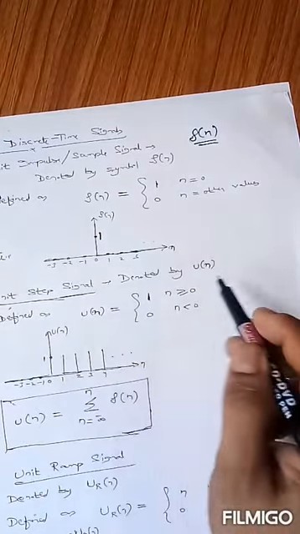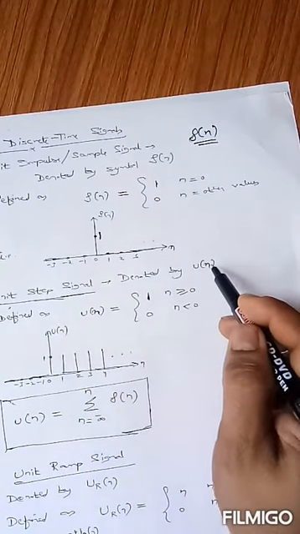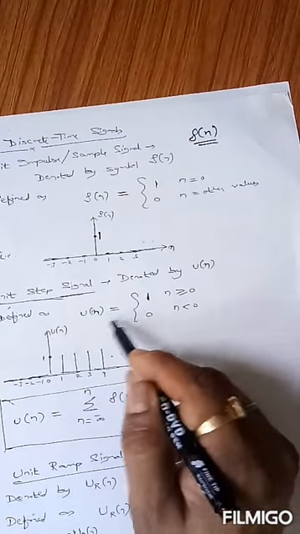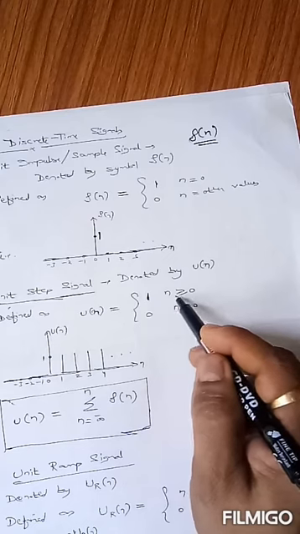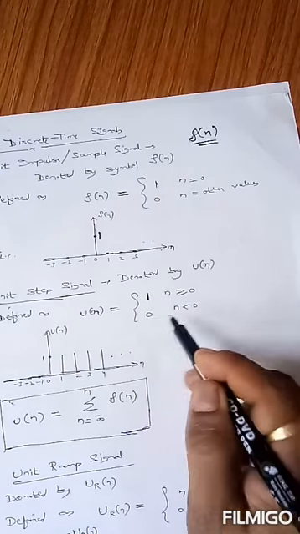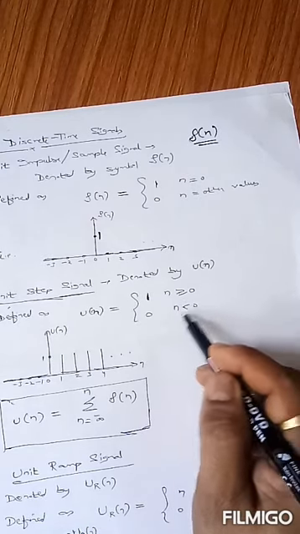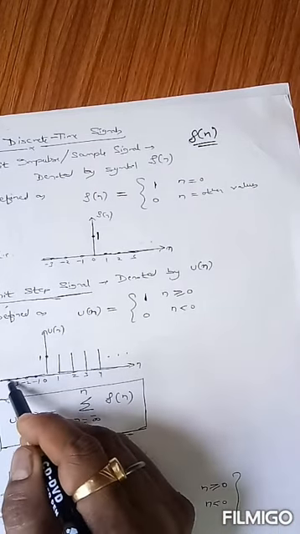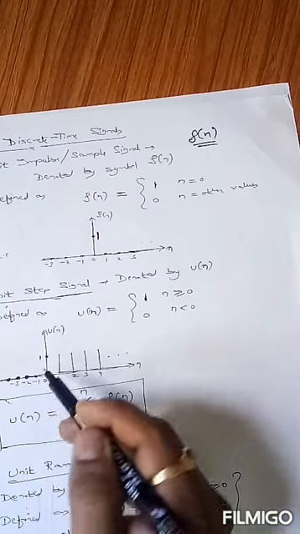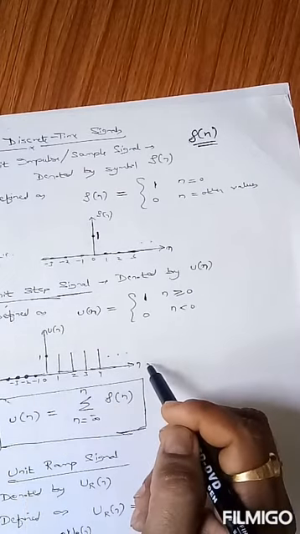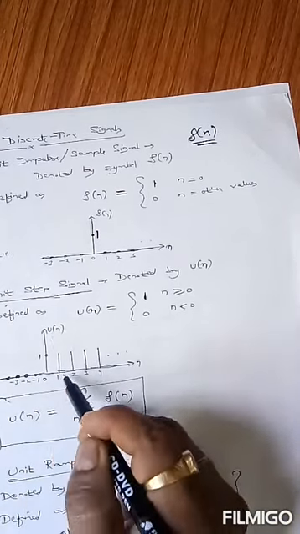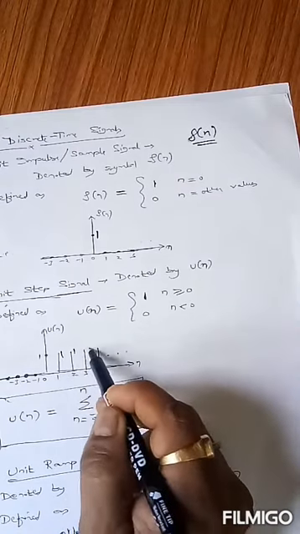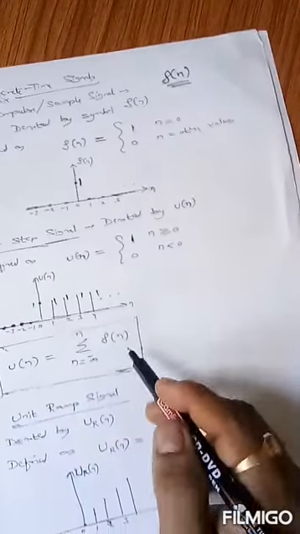Next one is the unit step signal. It is denoted by u(n), defined as u(n) equals 1 for all the values of n greater than or equal to 0, and it is 0 for all the values of n less than 0. That means from minus infinity to minus 1, it is always 0. These are always 0 values, and for the positive values of n including 0, the value of u(n) is always equal to 1. This is a unit step signal.